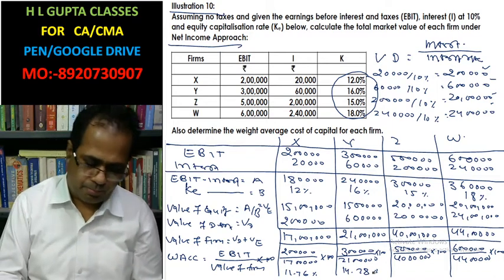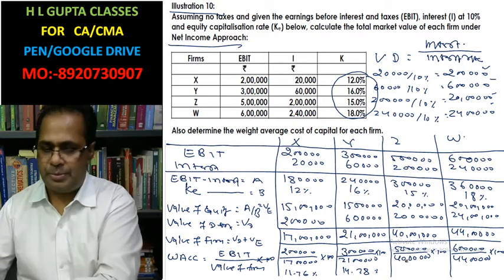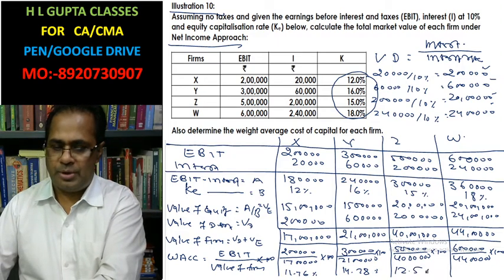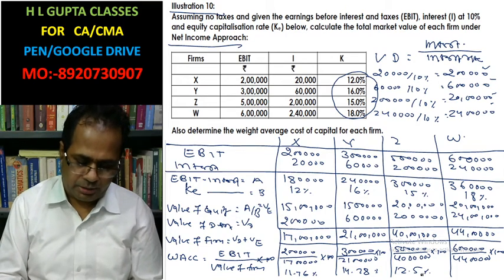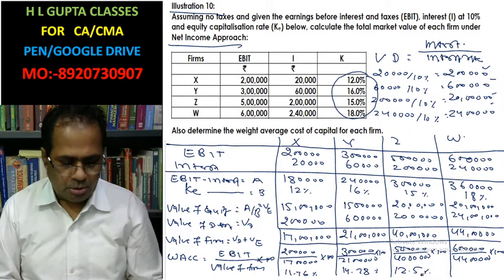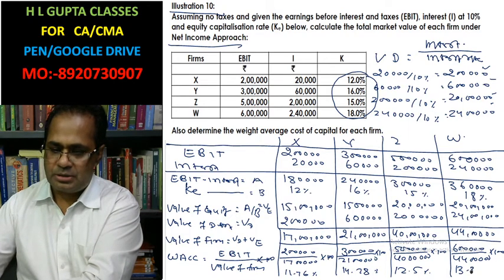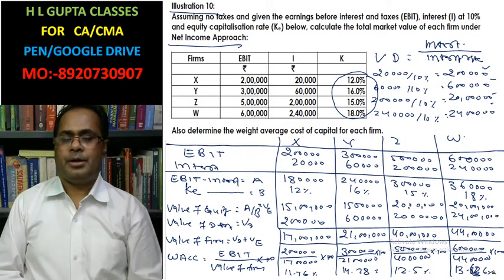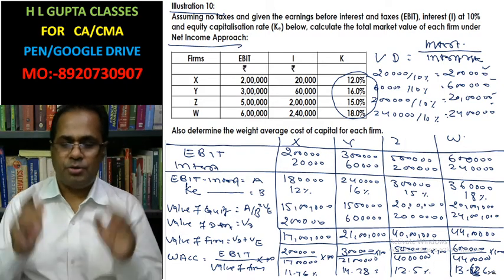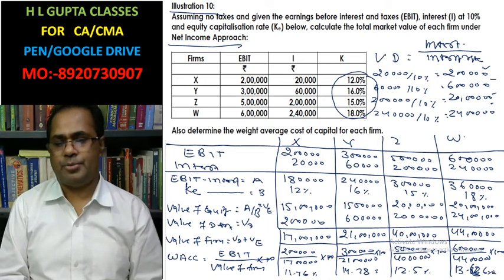5 lakh divided by 40 into 100, 12.5%. 6 lakh divided by 44 lakh into 100, 13.636%. This we have calculated here: value of the firm and cost of capital as per net income approach.